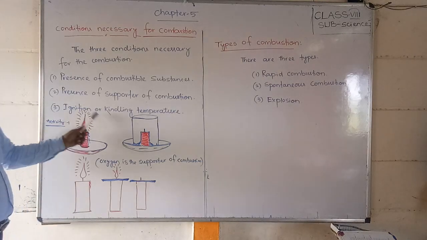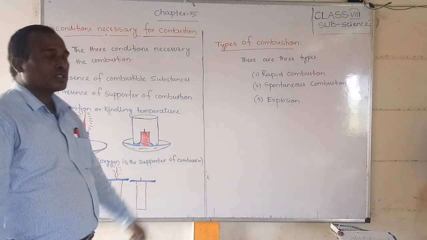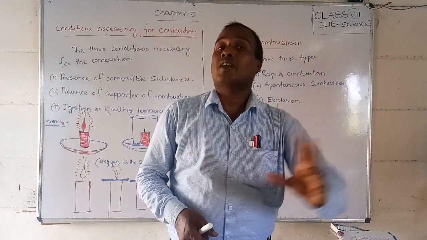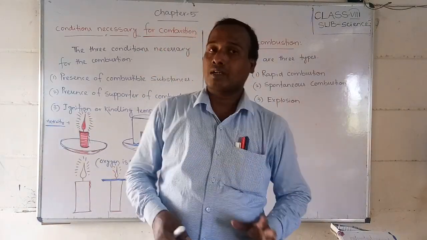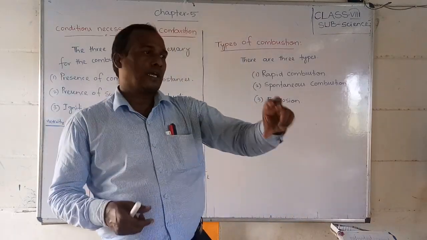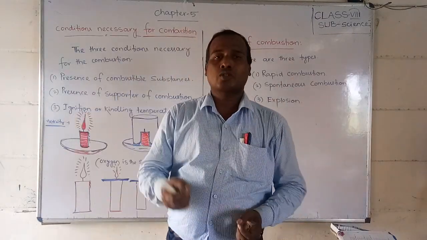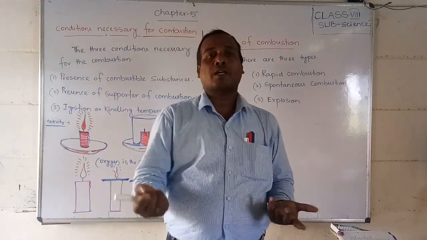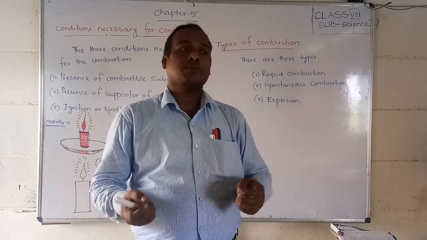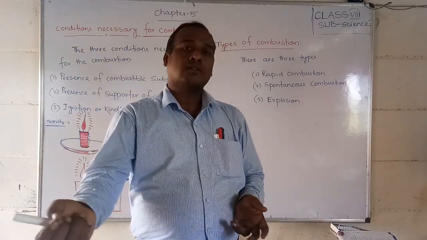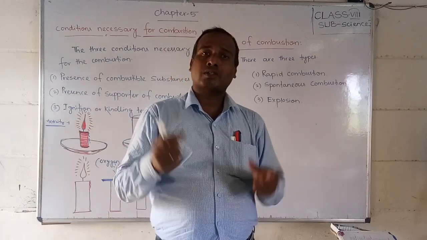The third one is the ignition or kindling temperature. Kindling temperature means the temperature at which a substance will catch fire. That is called ignition temperature. Suppose we take wood and paper. Paper has a lower ignition temperature than wood, so it will catch fire sooner.